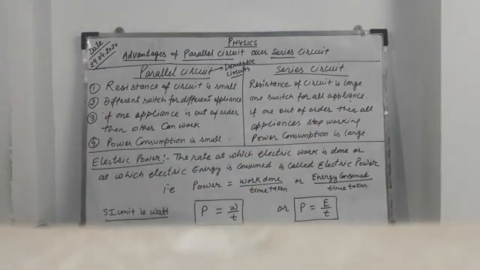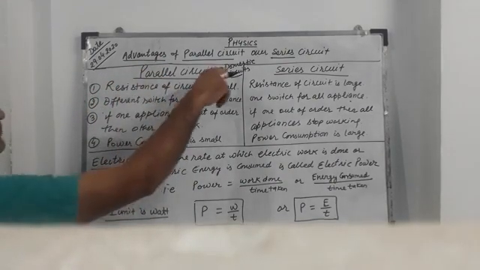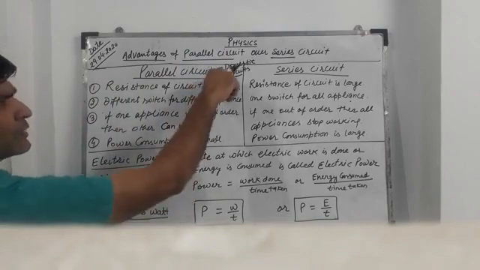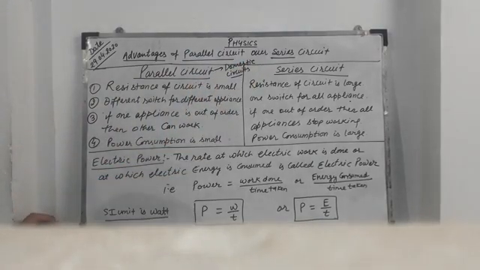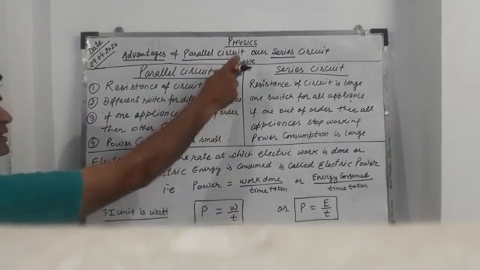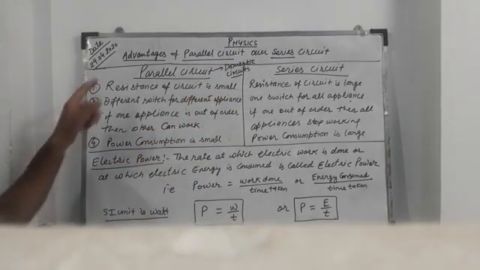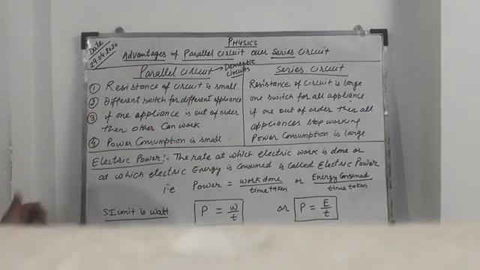So we have a number of advantages in a parallel circuit. Thus, we use parallel circuits in domestic circuits. A domestic circuit is an example of a parallel circuit.